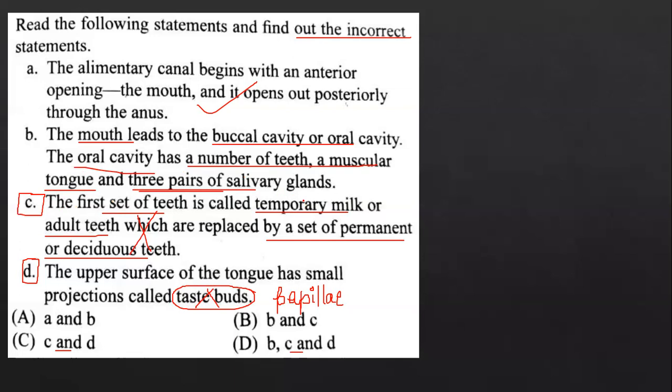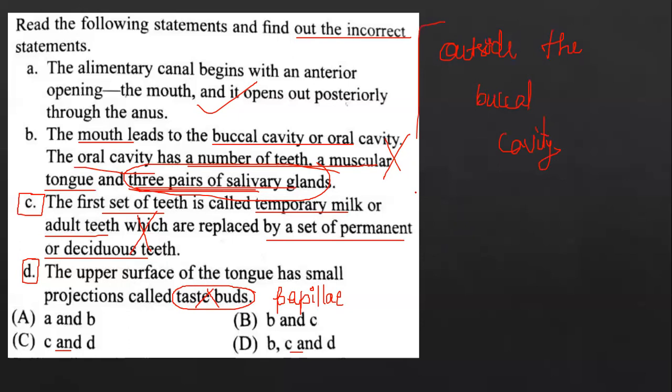But guys, make sure you read NCERT very clearly. Option B statement is also wrong because in NCERT it has been clearly mentioned that the salivary glands are located outside the buccal cavity. This is the exact statement in NCERT. But it comes under the topic of digestive glands.